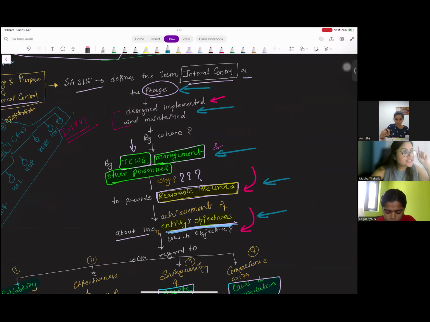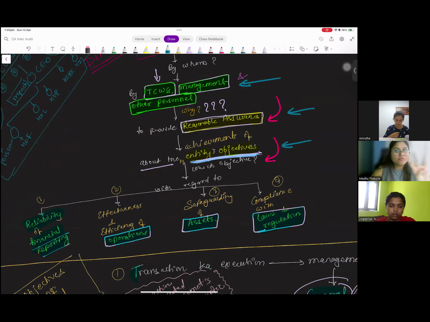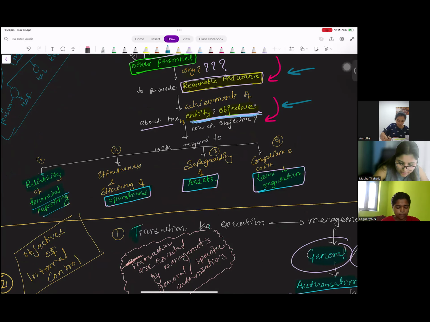Internal control is a process which is designed, implemented, and maintained. By whom? By TCWG, management and other personnel. Why? To provide a reasonable assurance of what? That the entity has achieved its objectives. What objectives? Four objectives. One, the entity's first objective is to ensure that the financial reporting done by the entity is reliable. Second, the entity's operations are operating effectively and efficiently. Third, the entity's assets are safeguarded, and fourth, the entity is complying with the laws and regulations.